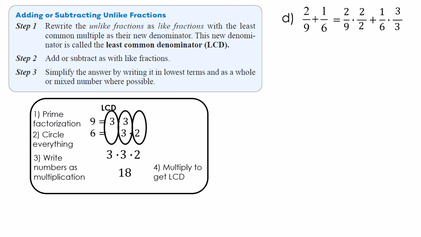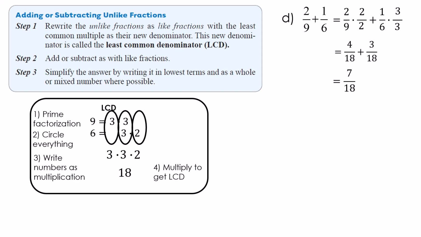Now let's simplify. 2 times 2 is 4. 9 times 2 is 18. Plus 1 times 3 is 3, and 6 times 3 is 18. Now we have our common denominator. All we have to do is add the numerators, and we end up with 7/18. 7/18 doesn't reduce, so hey, we got it.